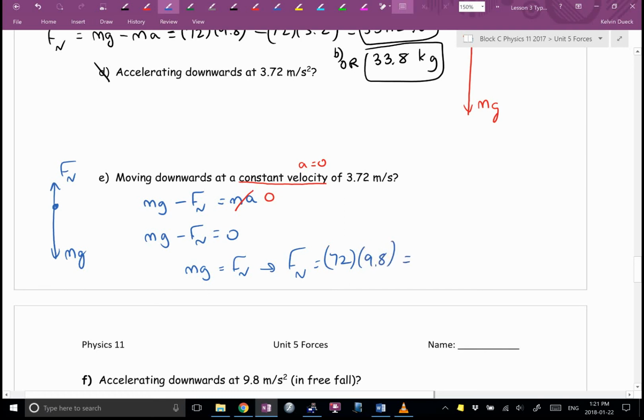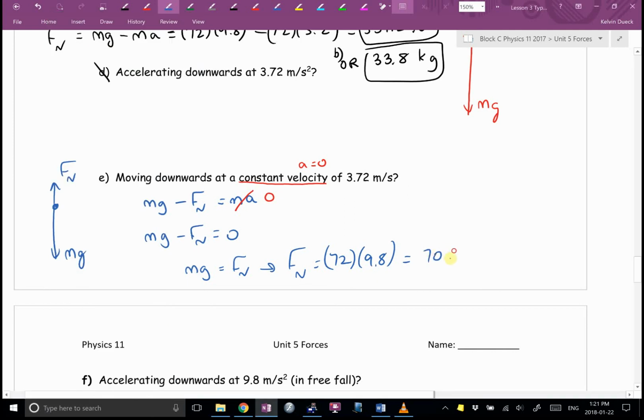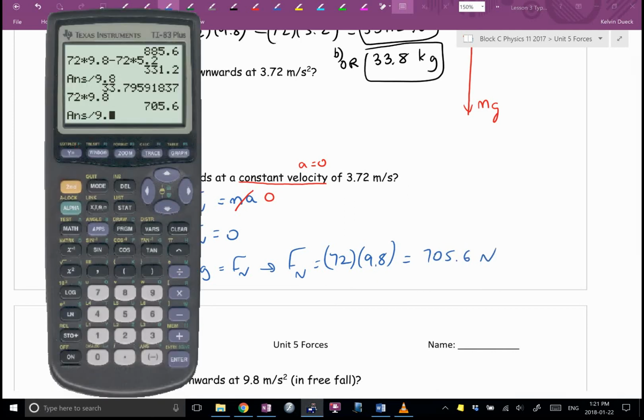It's going to be 720 take away 14, which is 706 take away... I forgot to carry a 1. 705.6. And if you divide that by 9.8, they feel their normal mass. They can't tell they're moving at all.